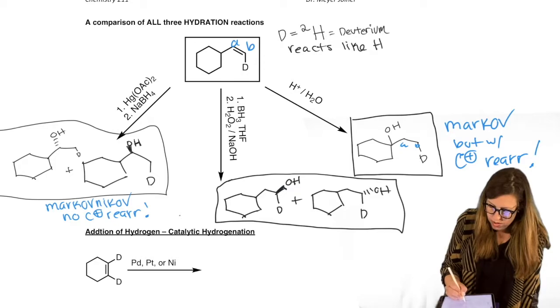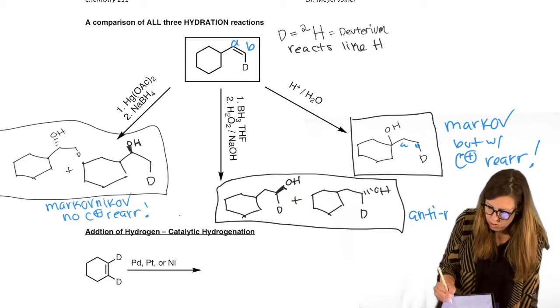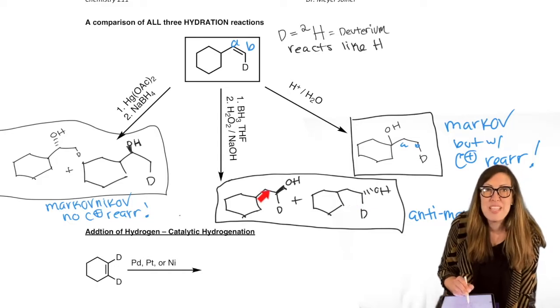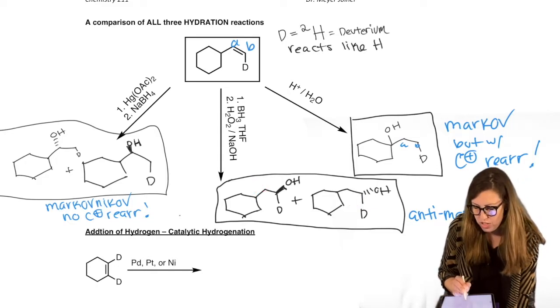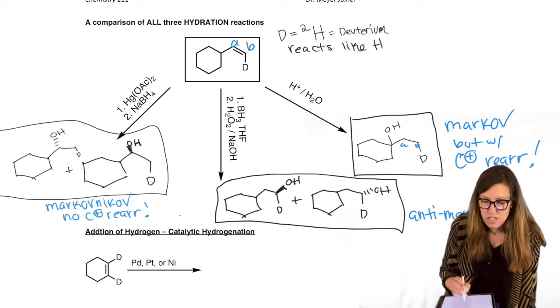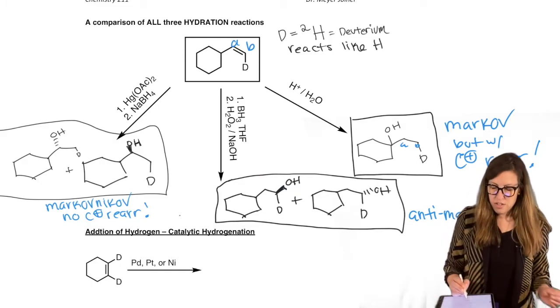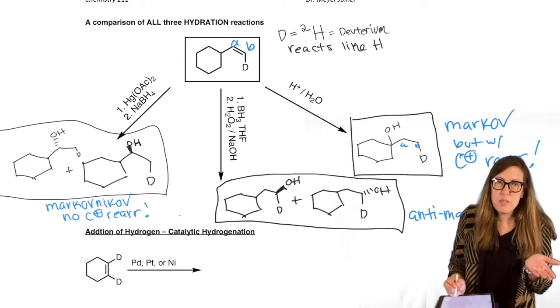And then finally, this one down here, right over here, anti-Markovnikov. I'll just write Markov. Notice that of the two carbons, B is the one that got the OH. Syn to it would be the H, but since there's two H's here, we don't need to draw the dash and wedge. It doesn't matter. Like if I drew it, there's another H there. It's not a stereocenter. So sometimes you got to draw it, sometimes you don't.